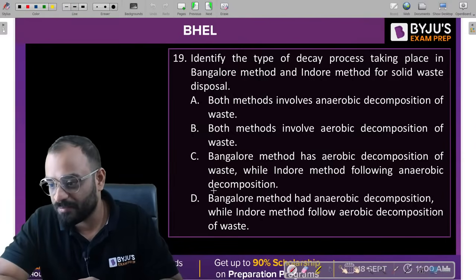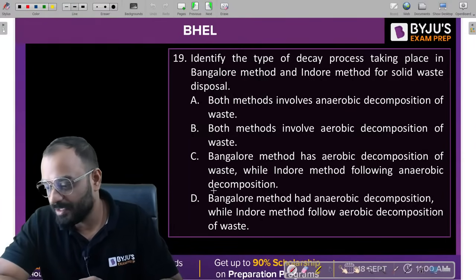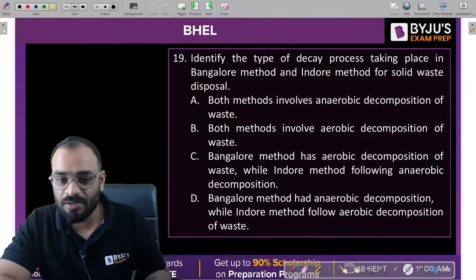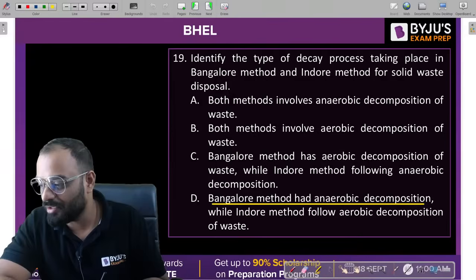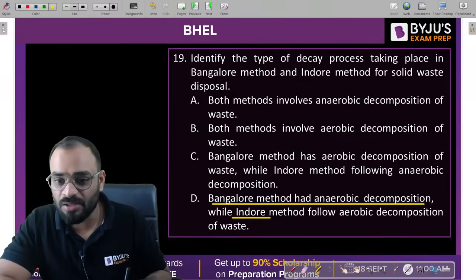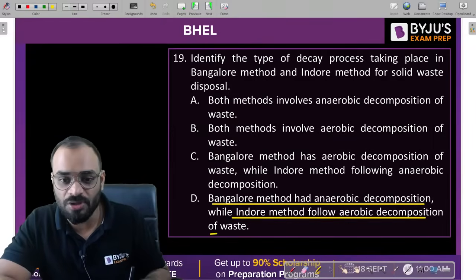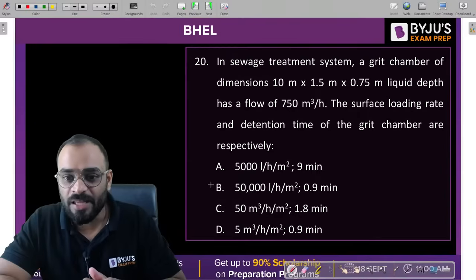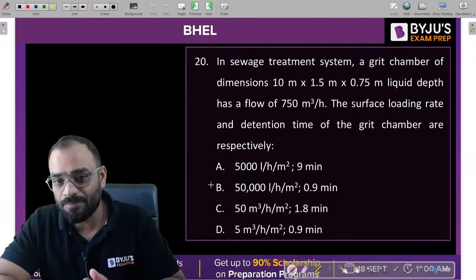Question number 19. It is D. Okay, Praveen, Santu, D. Very nice. Bangalore method had anaerobic decomposition, but if we talk about the Indore method, which follows the aerobic decomposition of waste. So D is the correct answer. Very nice. Next question, which is related to the grit chamber.